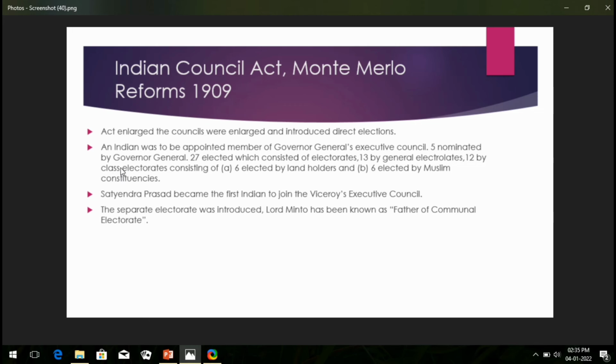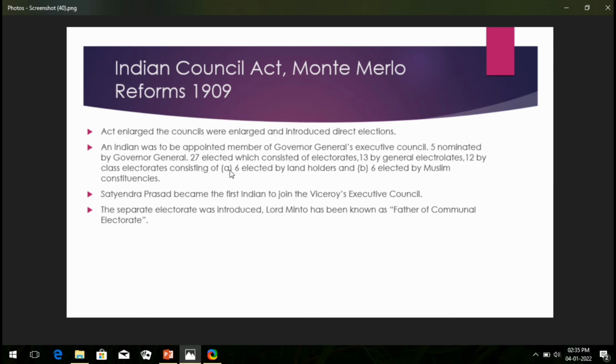Of these, 13 were by general elections and 12 by class electorates. What does class mean? Class basically means minority, majority, like Hindus, Muslims and Sikhs, or commercial based classes. This divided them. The main motive behind introducing this kind of act was that they wanted to divide the Indian citizens in the name of caste, creed and religion, so they could break their unity and integrity.